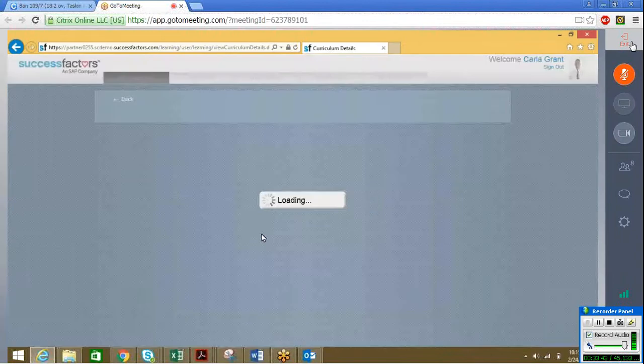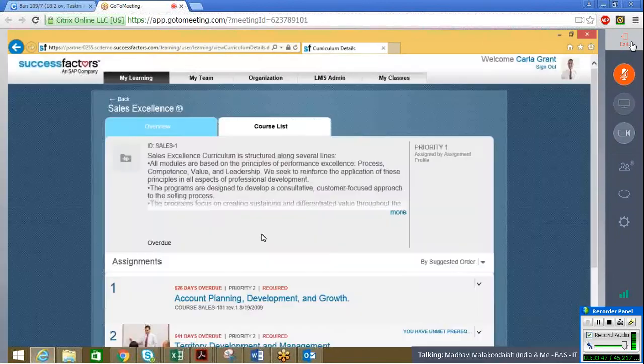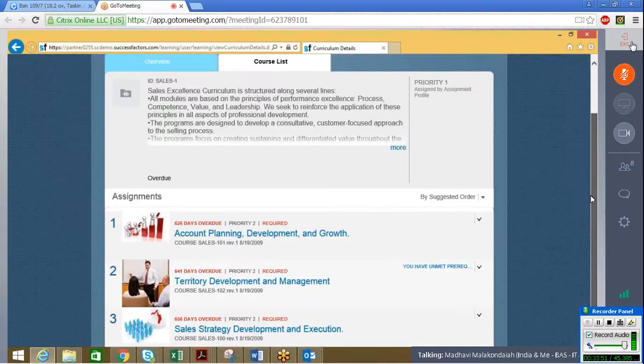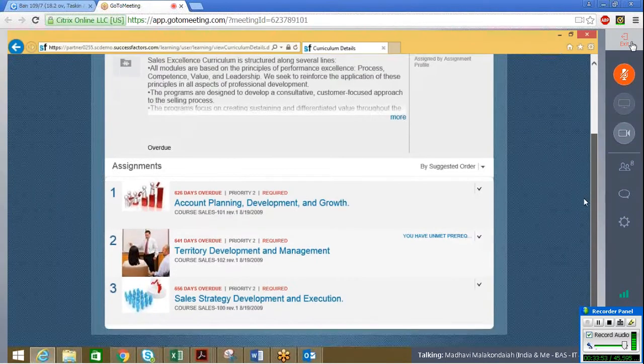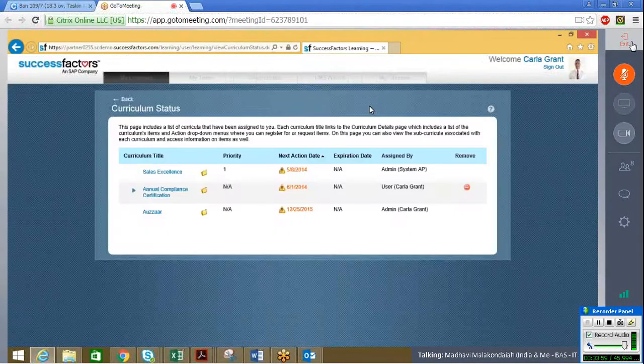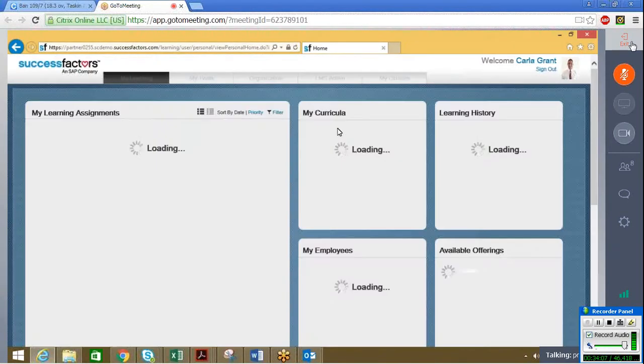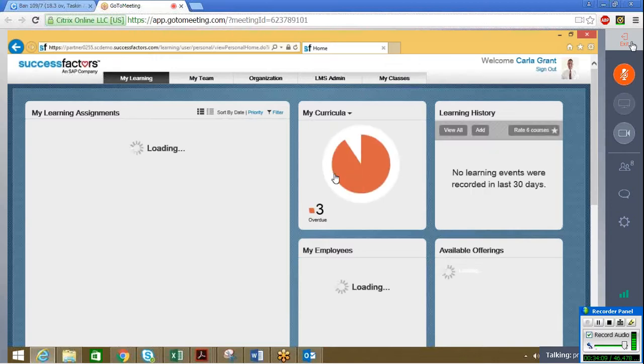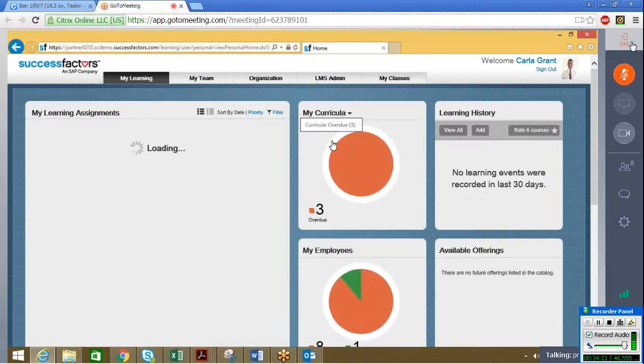Based on the items, we can keep telling you, like you have completed 2 items. When all items are completed, only then will the curricula on the home page show completed, like in the pie chart, not the individual items.